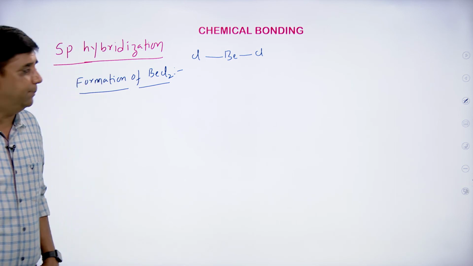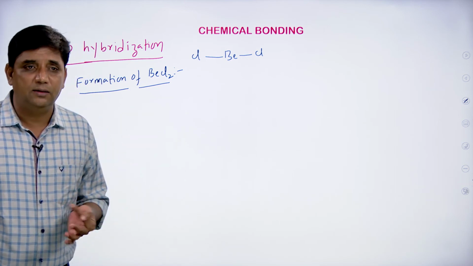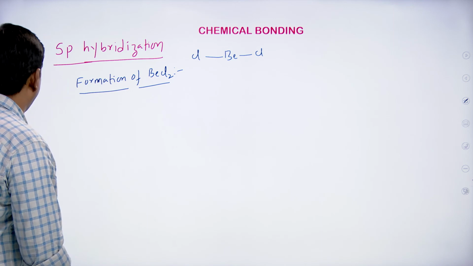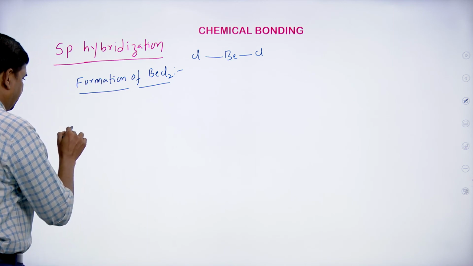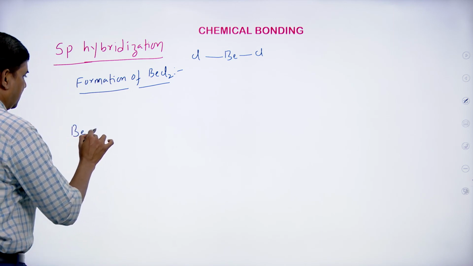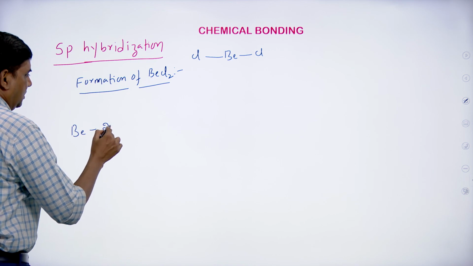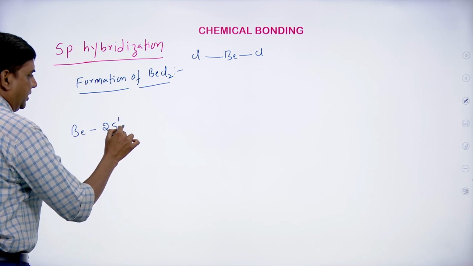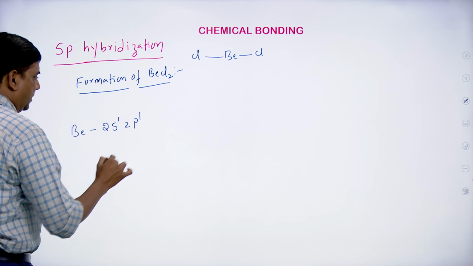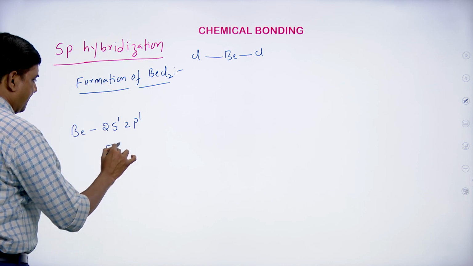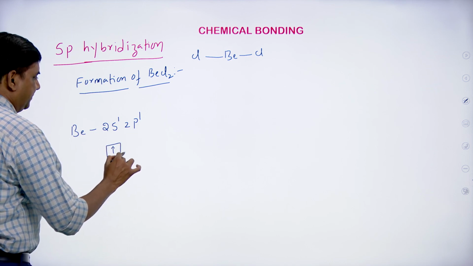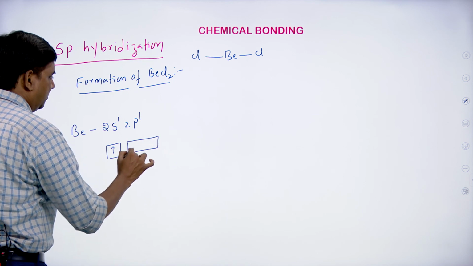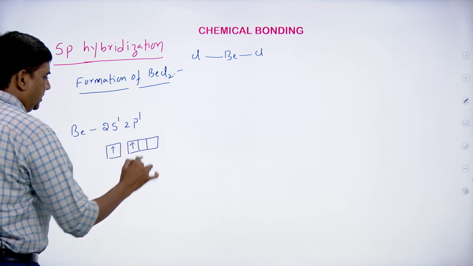Central atom is beryllium. So students, what is the configuration of beryllium? Beryllium excited state configuration is 2s1 2p1. One unpaired electron in the s orbital and one unpaired electron in the p orbital.